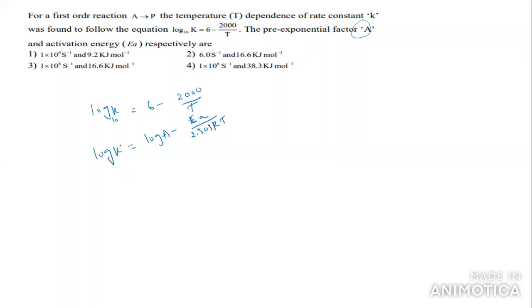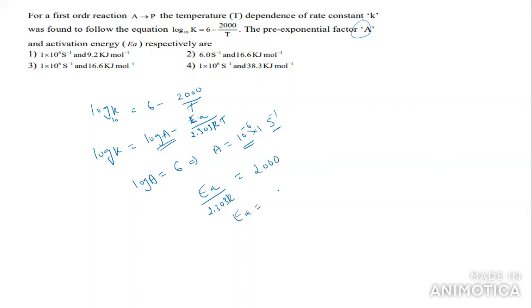Here, log k, you can compare this equation. Here log A is equal to 6, so A is equal to 10 power 6 second inverse. Now we can compare these two: Ea by 2.303 R is equal to 2000.